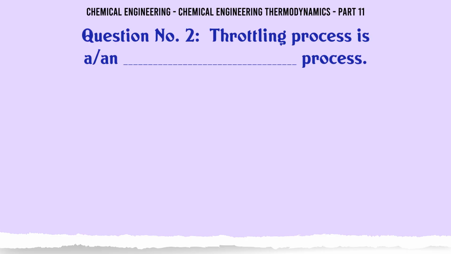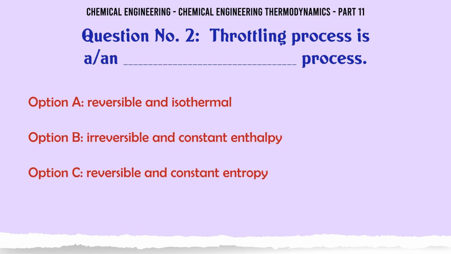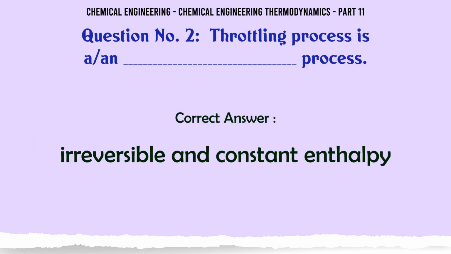Throttling process is an ___ process. A. Reversible and isothermal. B. Irreversible and constant enthalpy. C. Reversible and constant entropy. D. Reversible and constant enthalpy. The correct answer is irreversible and constant enthalpy.